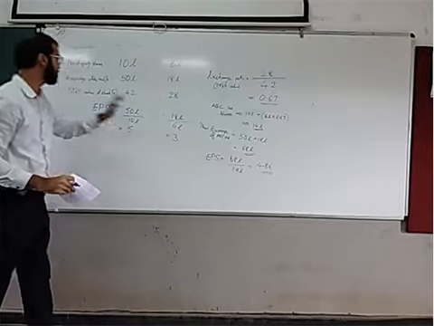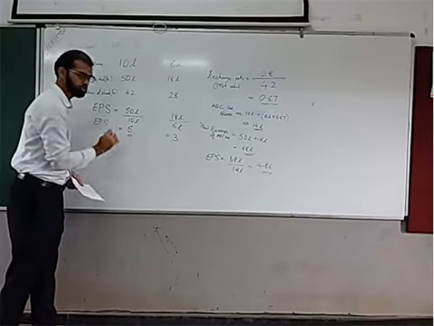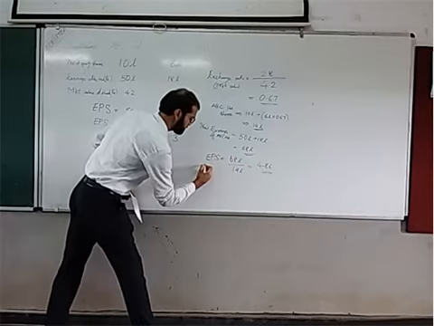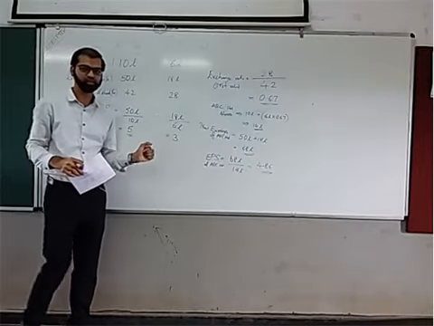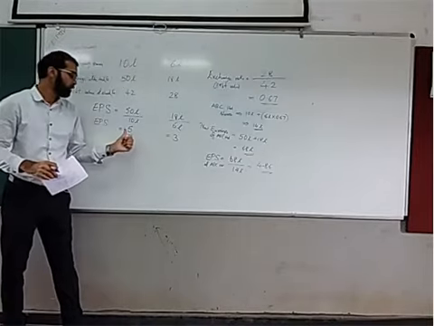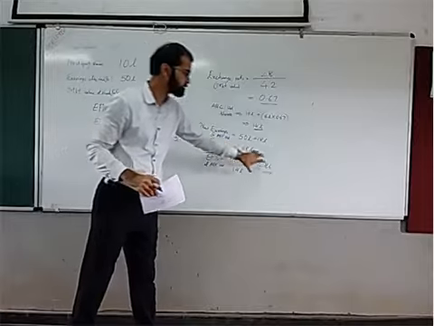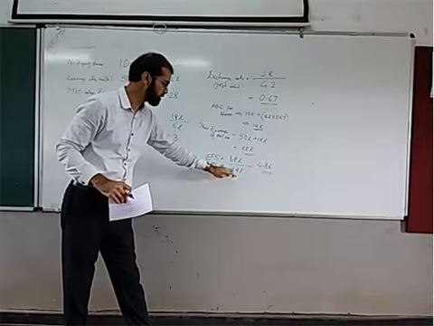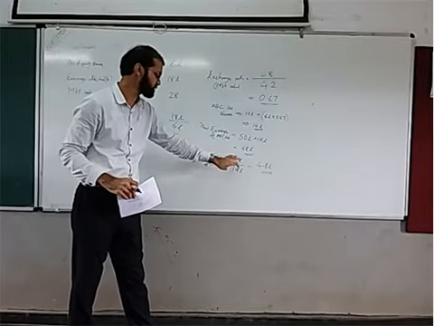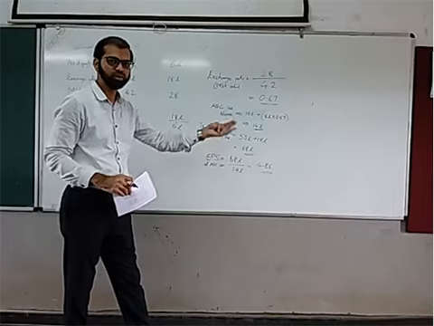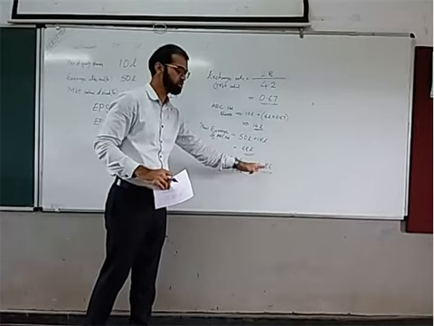What was the old EPS of ABC Limited? The old EPS of ABC Limited was 5. What is the new one? 4.86. Now EPS has been reduced from 5 to 4.86, right? You observed. It can also increase as well. What is making this reduce? The denominator. If the denominator is less, suppose the denominator is 10 lakhs, what will be the EPS? 6.8 will be the EPS. So it will increase. If the denominator is higher, this will be lower. If the denominator is lower, this will be higher.